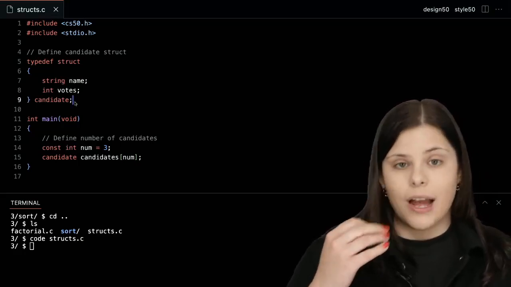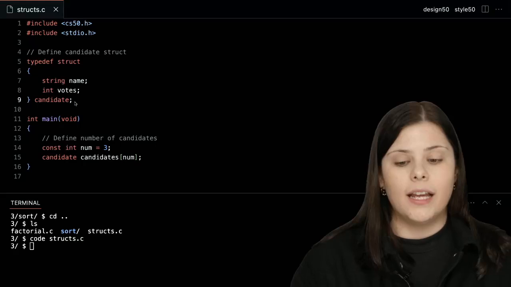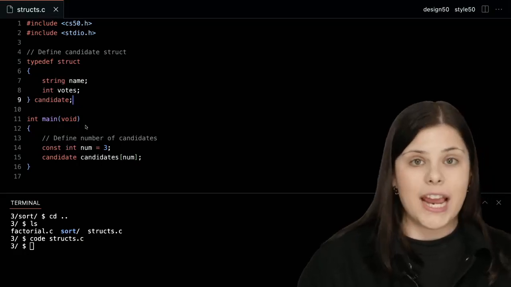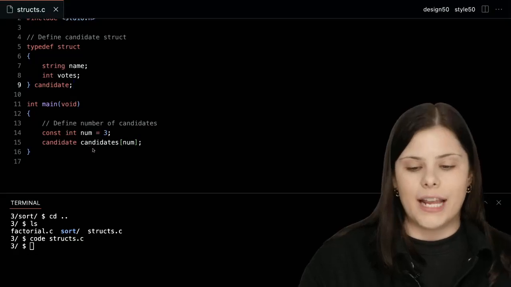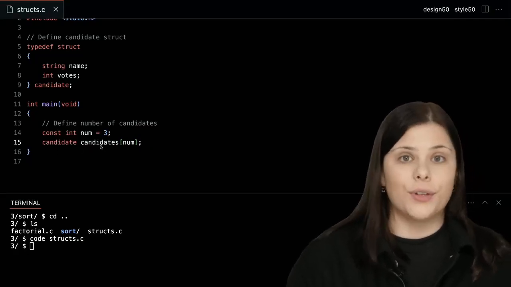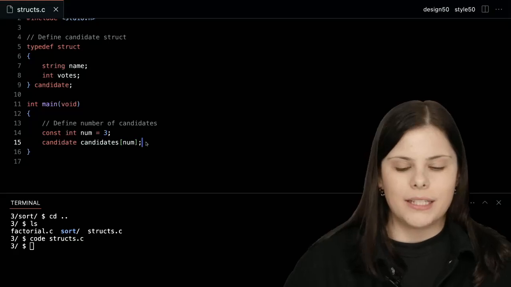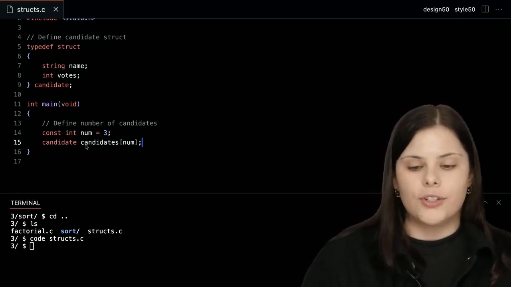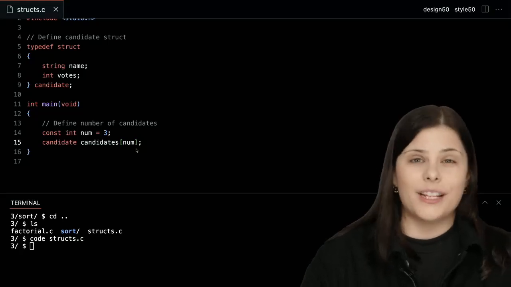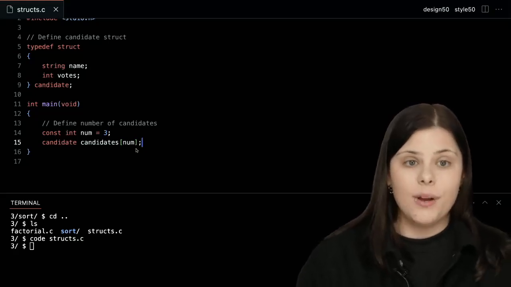And then we're going into our main function where we've already defined variable num, which is the number of our candidates, as well as the array that will store our candidates. And then going back to the question in the chat, this is the syntax for defining the array of specific new customized struct or data structure. So again, as before, was it int or string or long, the syntax remains the same. You want to specify the type, which is candidate. You want to give your array a name, which is candidates.